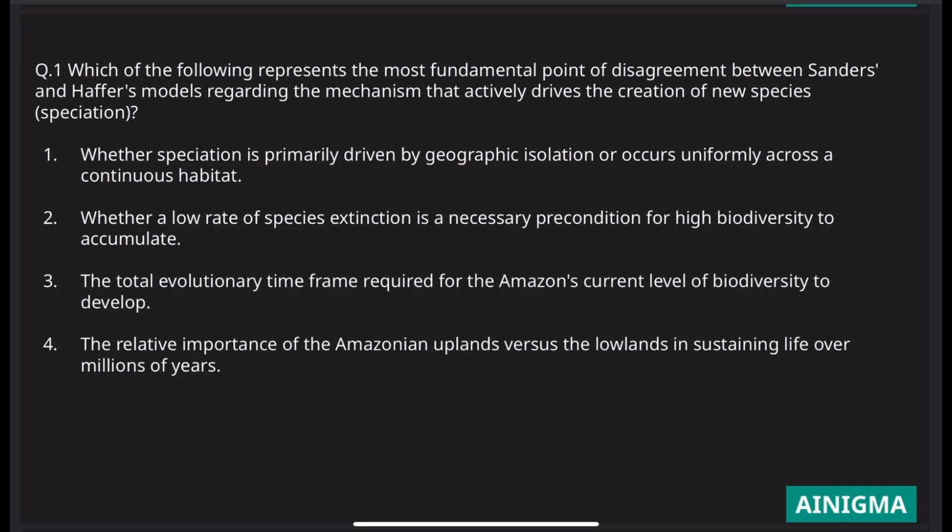First point, whether speciation is primarily driven by geographical isolation. So this accounts for Haffer's hypothesis, or occurs uniformly across a continuous habitat. So this definitely accounts for Sanders' hypothesis. So this is the answer because it encapsulates both hypotheses and the fundamental differences between them. So one is definitely the answer. Let's check for 2, 3, and 4th.